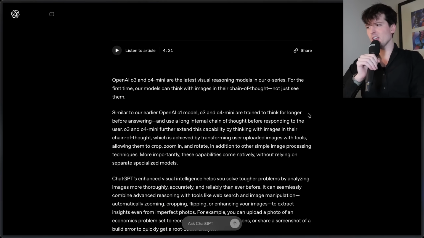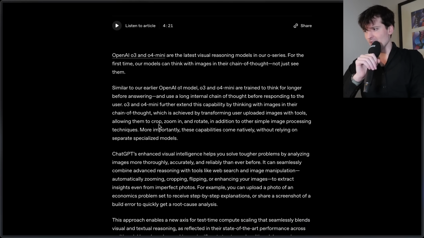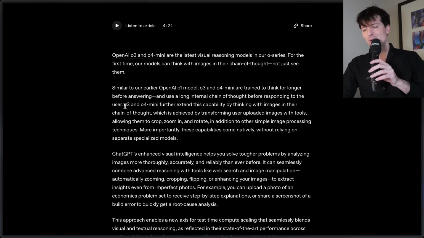O3 and O4 Mini are trained to think for longer before answering, and they use a long internal chain of thought before responding to the user. They still don't expose that long internal chain of thought. I get why they don't. That said, they're putting out an open model in the near future. It will be a reasoning model, and they're not going to hide this with the open weights. They're excited about the open model thing from everything I've been hearing. And I saw somebody speculating that the open model was going to be 4.1 nano. I don't think that's the case. I think the open model is going to be something much closer to O3 Mini.